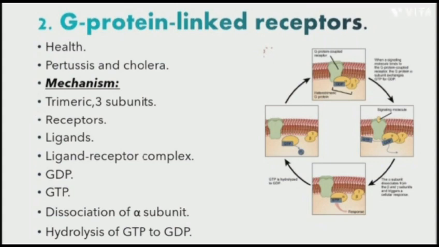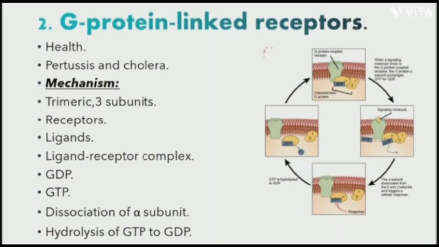G protein linked receptors have been extensively studied for their role in maintaining health. Bacteria that are pathogenic to humans can release poisons that interrupt specific G protein linked receptor function, leading to illness such as pertussis and cholera. Mechanism: the G protein is a trimeric protein with three subunits designated as alpha, beta and gamma.